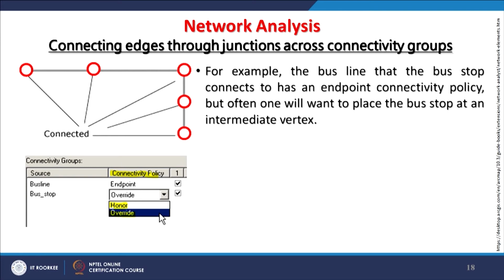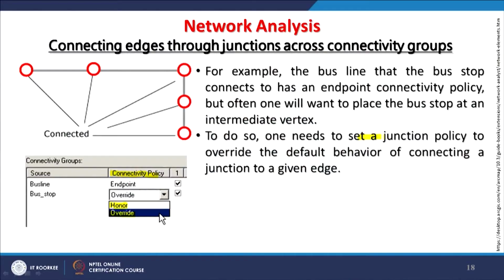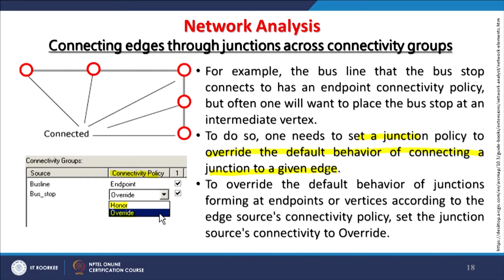you can choose accordingly. For example, the bus line that the bus stop connects to has an endpoint connectivity policy, but often one will want to place the bus stop at an intermediate vertex. So, if it is in the planning stage, you can do that: you do not want the bus stop at the end, you want a bus stop before that also. And in order to achieve that, one has to set a junction policy which will override the default behavior of connectivity of a junction to a given edge, and then it can be done.